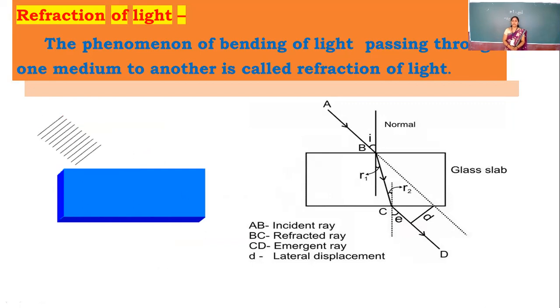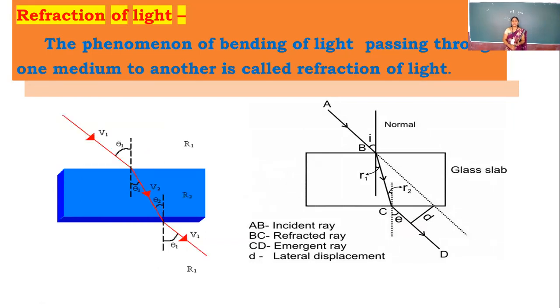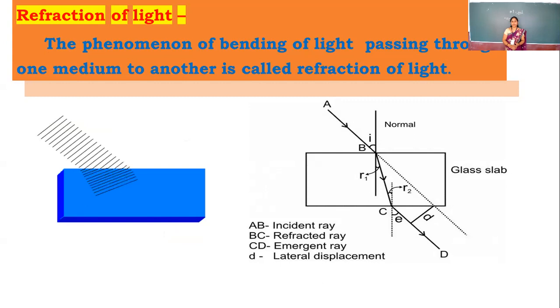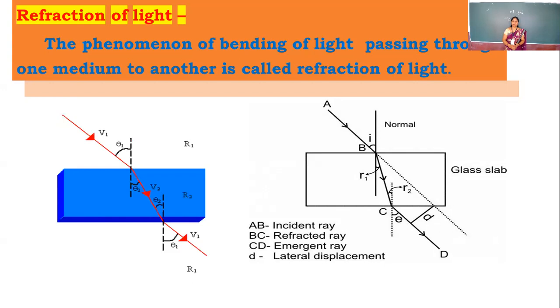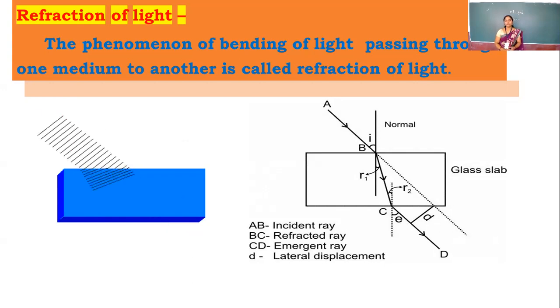Now, try to understand the difference between reflection and refraction. In reflection, whenever the light falls on the surface of the object, light bounces back. Here, the medium is only one. But in refraction, light travels from one medium to another medium. And whenever it enters into the other medium, it changes its direction. And such a phenomenon is called refraction of light.